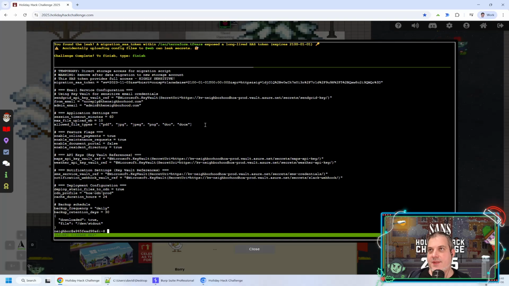So SAS tokens, if you're not that familiar with Azure, but maybe you heard about the S3 buckets in AWS, and you might have been using AWS instead of Azure. Inside AWS, there's also something called STS tokens. They're very similar as a concept. This is a token that can restrict access to either an entire storage account or a type of storage service inside a storage account. This one here, if I'm not mistaken, yeah, so this would allow access to the entire storage account.